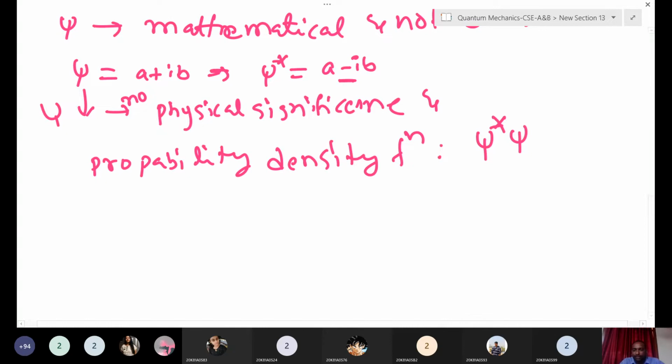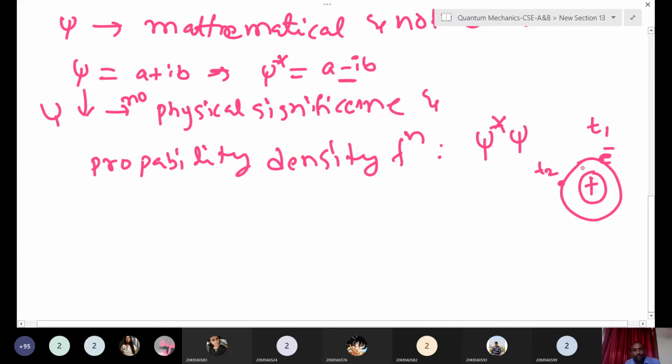Here also, in quantum mechanics, we cannot find the exact position of the electron. Suppose a nucleus is there and the electron is revolving around it. At time t1 the electron is here, at time t2 it is here; the position changes as a function of time. We cannot exactly predict where the electron is located.